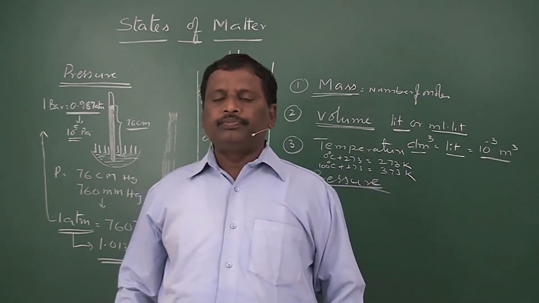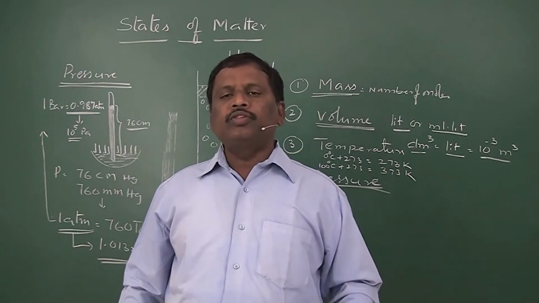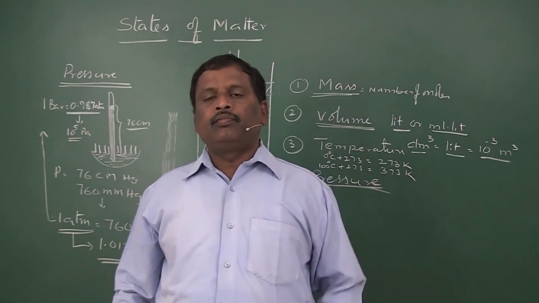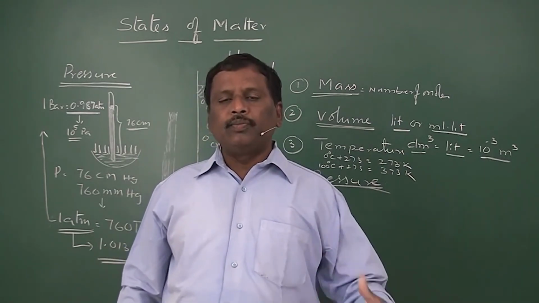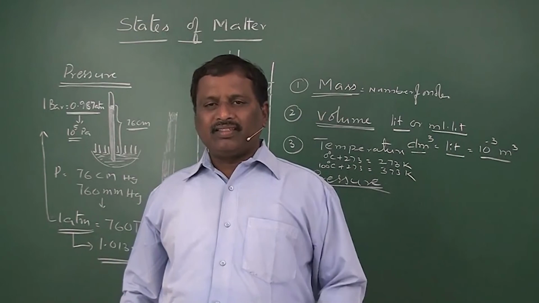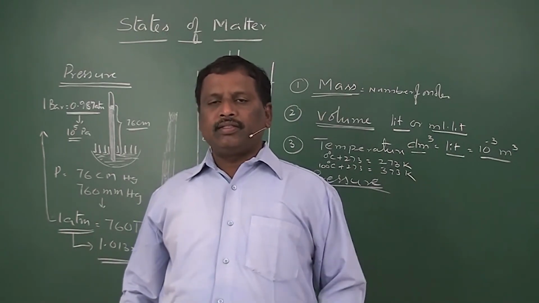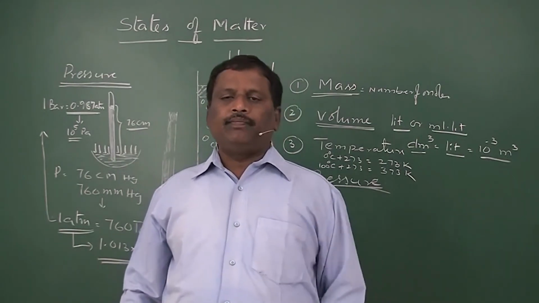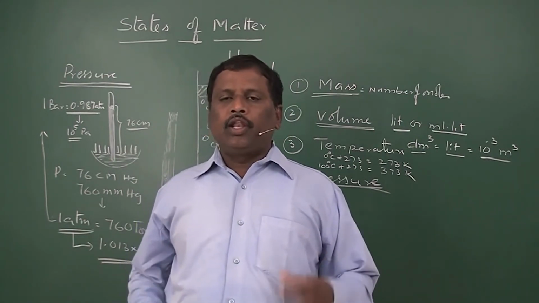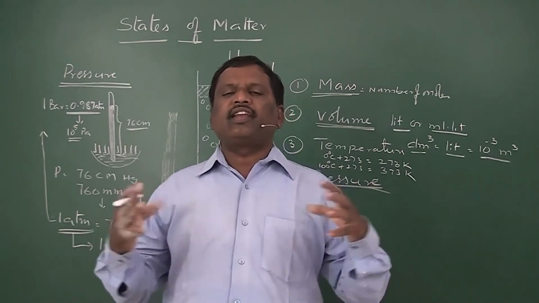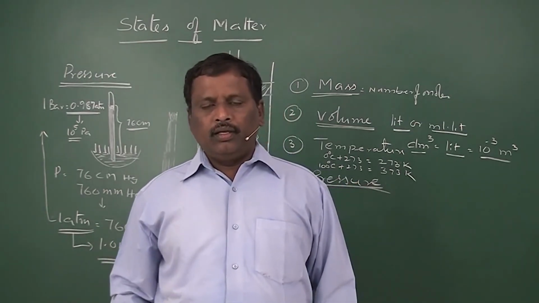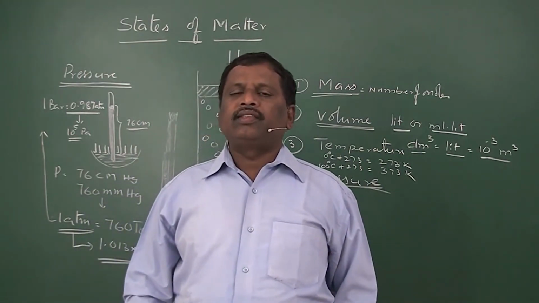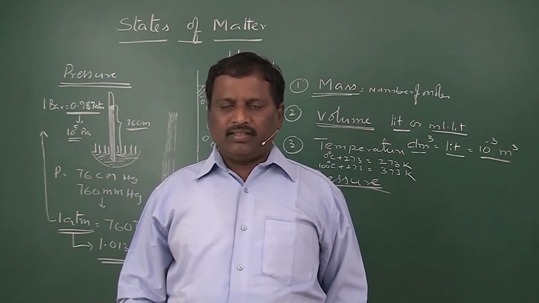That's pressure, variety of volumes, diffusion, compressibility, and all these things. Because of these special characters, these gases are studied separately. And the laws which explain the relationship between these four measurable quantities of gas are said to be gas laws.